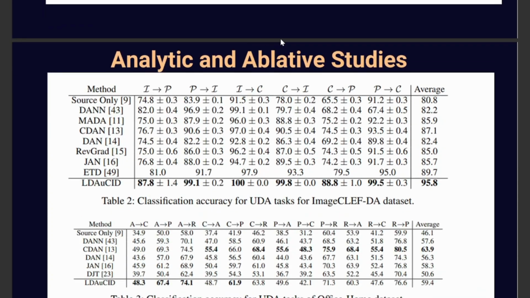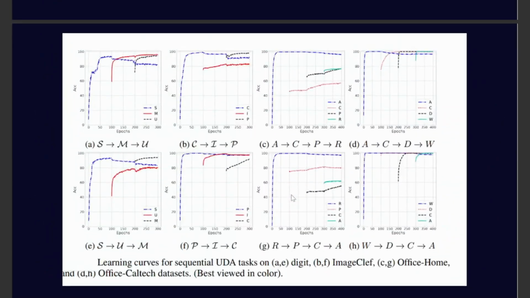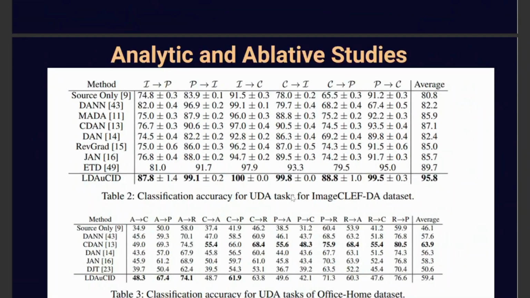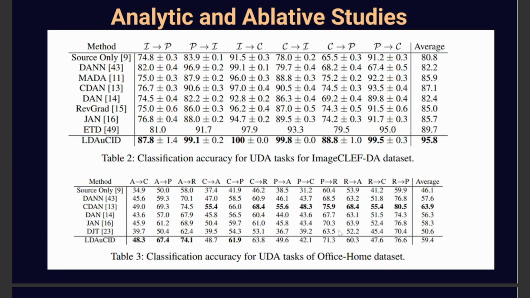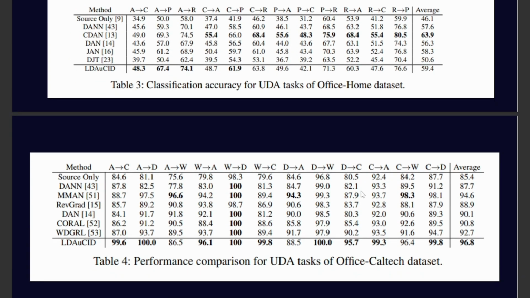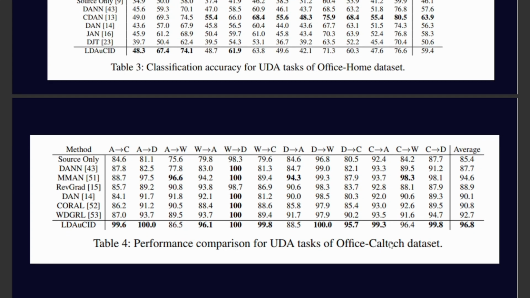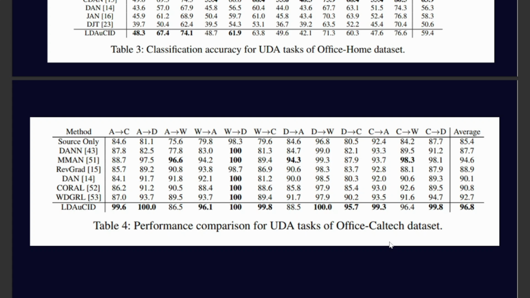Now the analytic and empirical study. From the above data we get similar conclusions. It works well for the ImageCLEF-DA dataset, which is a balanced dataset. There's not a big gap between the two domains. But it does not work so well for the Office-Home dataset, where there's a domain gap, because it is not able to adapt that well in comparison to other models for this similar task. And for the Office-Caltech dataset, this is a balanced dataset, so yes, it works well.